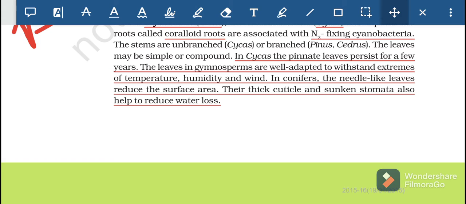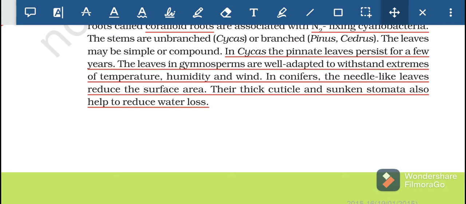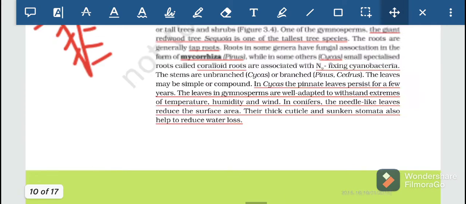That means if the leaves of the conifers were the same as the leaves of mango or some other trees, there would be more surface area. That means there would be a greater amount of transpiration and more water loss. But because the leaves are like needles, the surface area is reduced and the water transpired also reduces. Their thick cuticle and also the shrunken stomata help to reduce the water loss by transpiration.